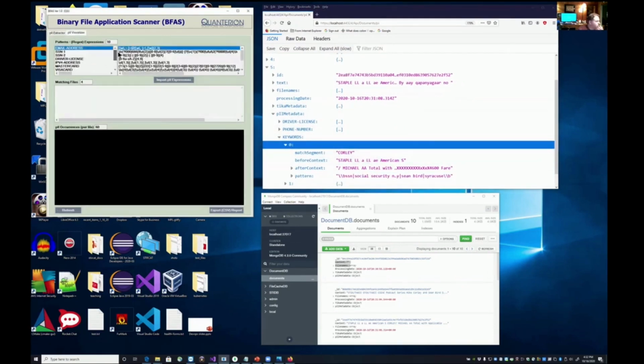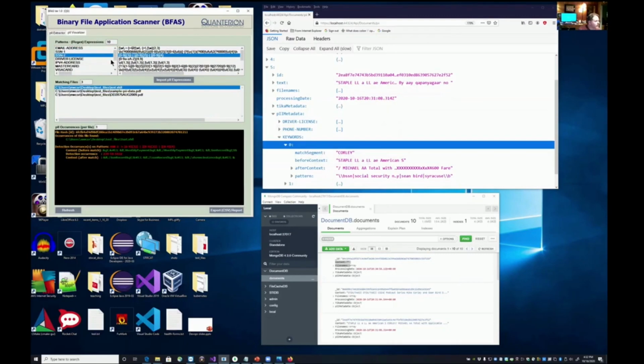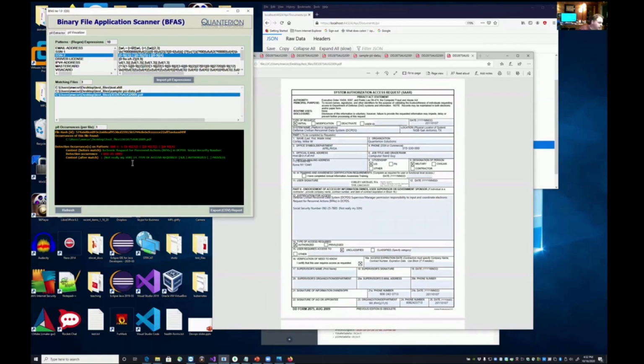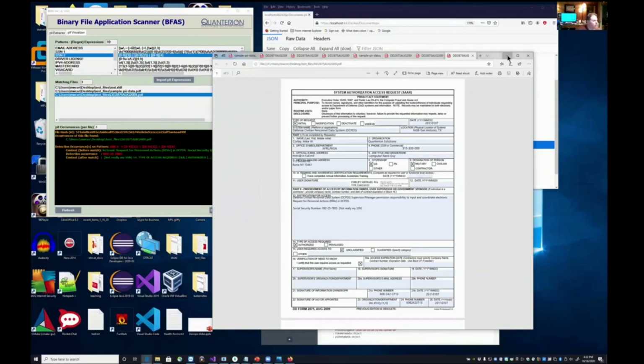So I can go and say, I want to see all the files, and this is using the REST API to pull this information. If I wanted to view all the files that were scanned that contain social security numbers, I can go and look at those. Like here's that TD 2875, and if I pull it up by double clicking on it, it shows me the file, there it is, and it shows me the instance where that occurred. Not just the instance, but also the context in which it occurred. So it gives you a little insight into where in the document that occurred.